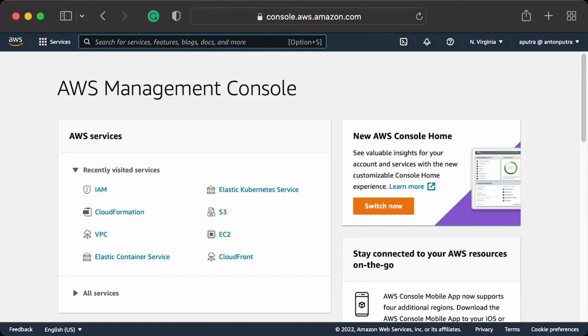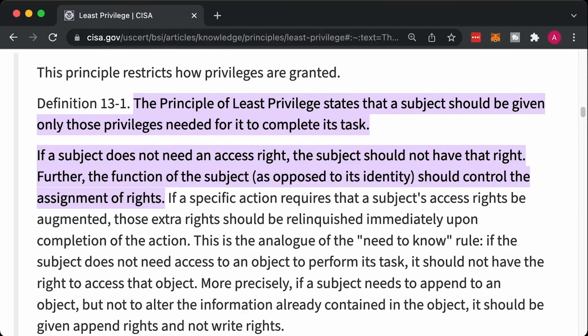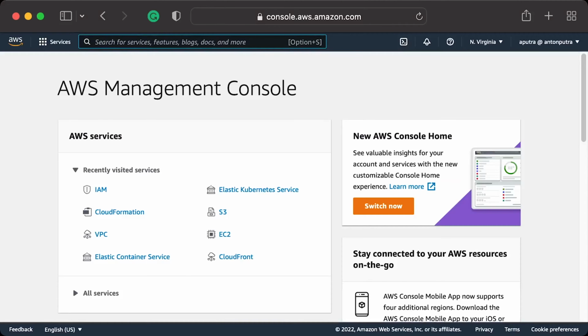First of all, we need to create a user to run eksctl. If you're just getting started, you may create or use existing user with admin privileges. A better approach would be to create a user with only permissions needed to perform its functions. For example, eksctl user should only have permissions to create and manage EKS clusters. Let me show you how to create one.